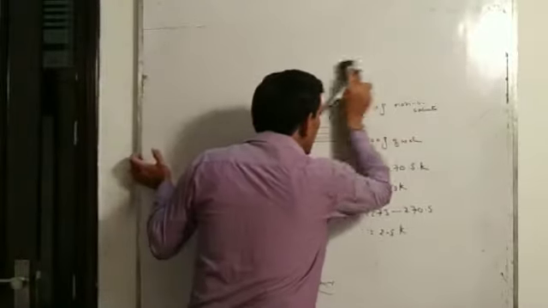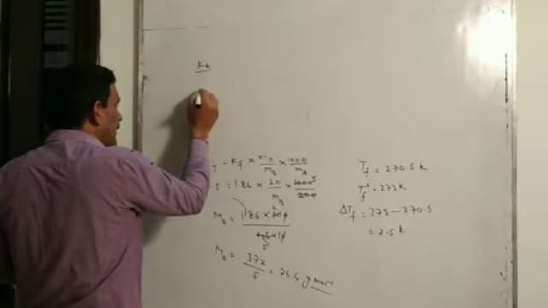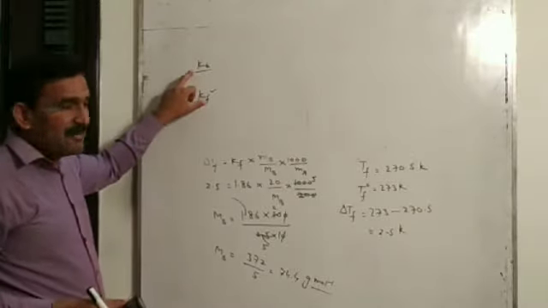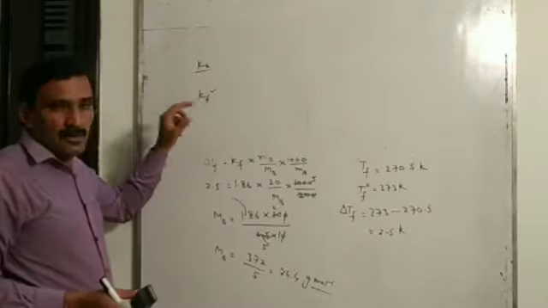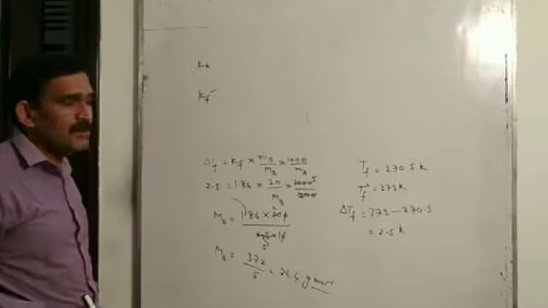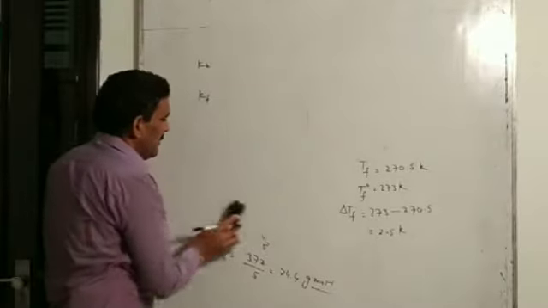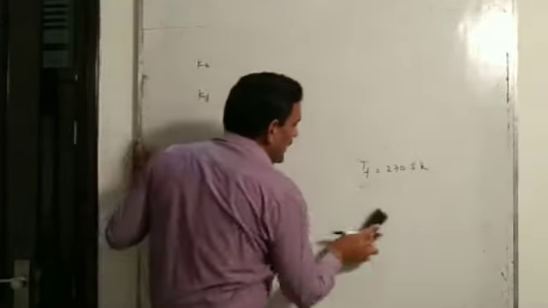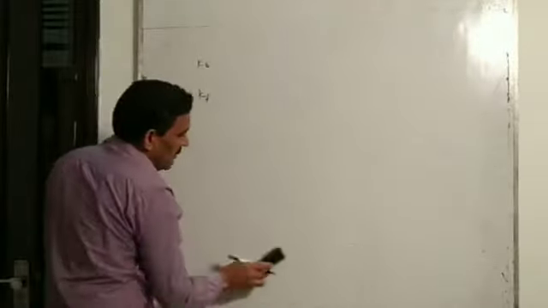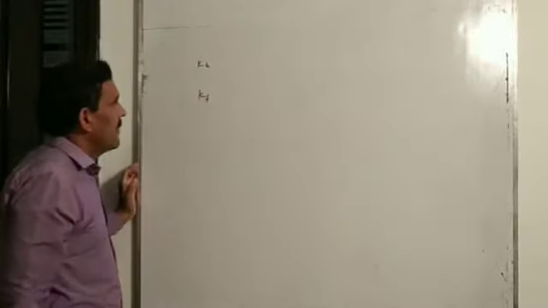Okay, one more thing you see. Yesterday I told about Kb and today I told about Kf. Kb is called molar elevation constant and Kf is called molar depression constant. Kb is also known as ebullioscopic constant and Kf is also called cryoscopic constant. And value of Kb and Kf depend upon nature of solvent or nature of liquid, and their values will be different for different solvents or for different liquid.